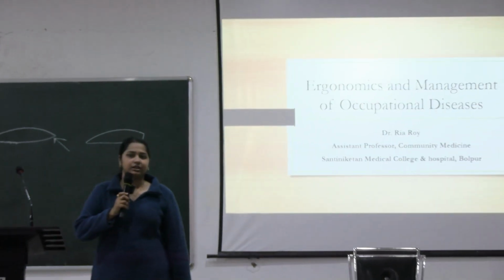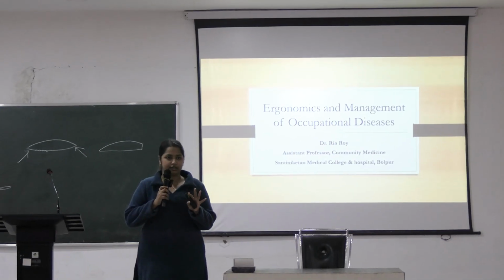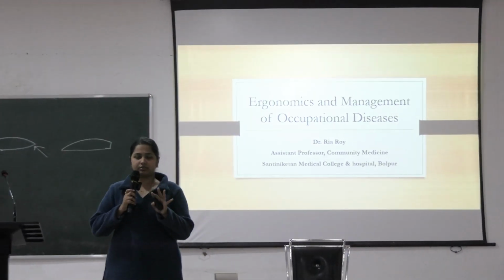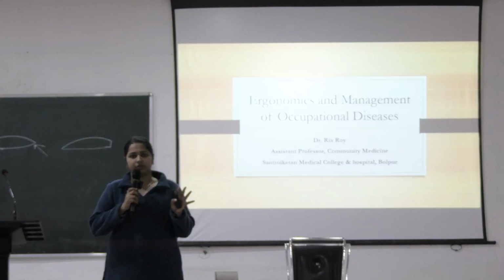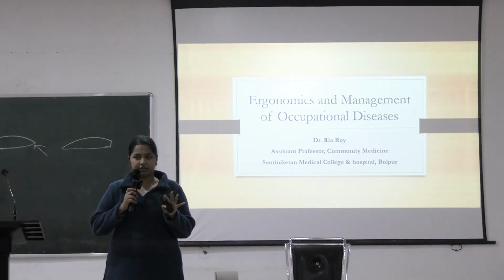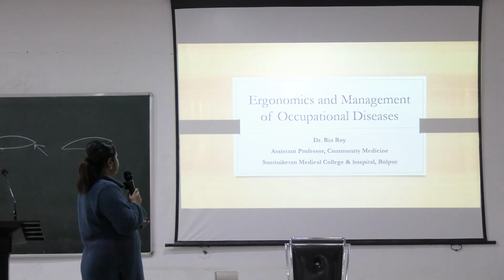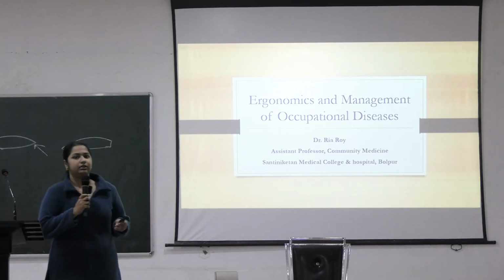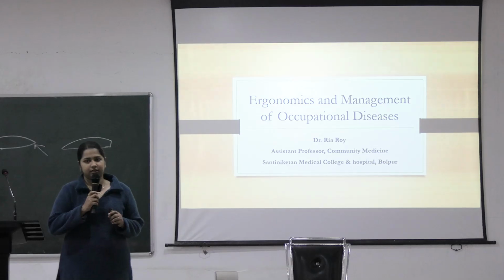Basically, we want to finish the chapter on occupational health. What are the types of occupational hazards? What are the diseases that are caused by those occupational hazards? Mainly pneumoconiosis, lead poisoning, cancers, dermatitis, etc. Right? Today we will start with the science and the management of the occupational diseases.